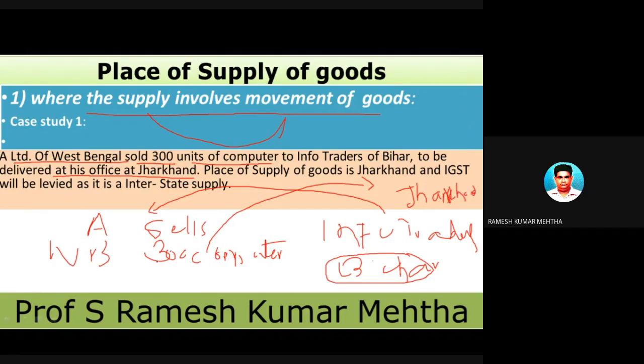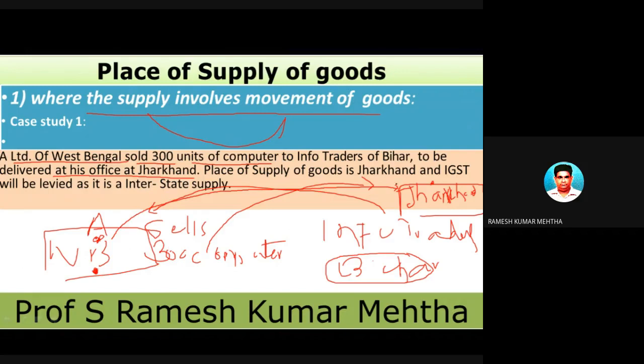So what has happened? Now A, who is in West Bengal, will transport goods from West Bengal; the journey starts here and ends in Jharkhand. This is the place of origin from where the goods started transporting, and it ends at Jharkhand.